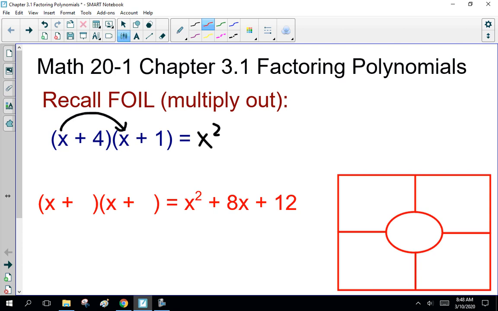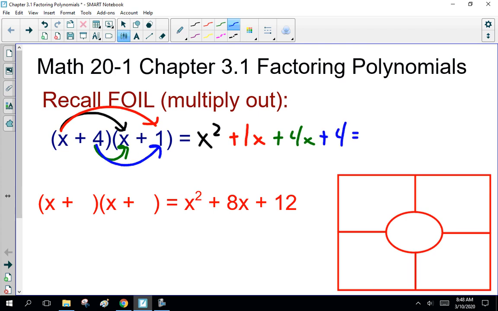x squared plus 1x plus 4x plus 4, which simplifies to x squared plus 5x plus 4. So that's foiling. Now today, factoring is working backwards.